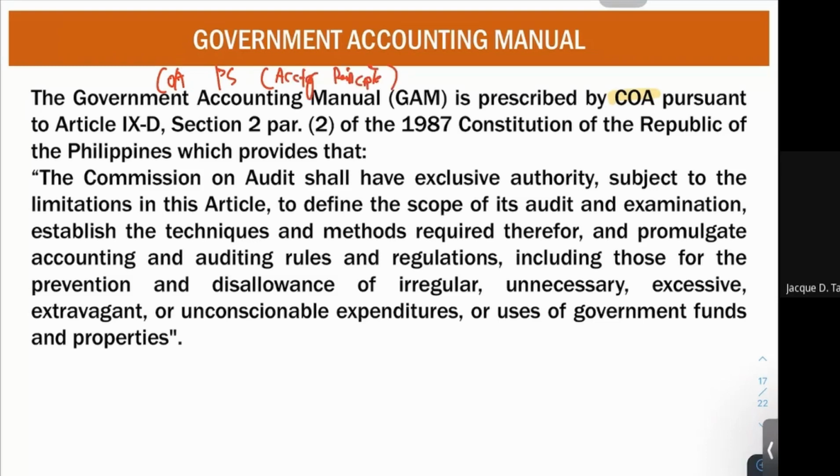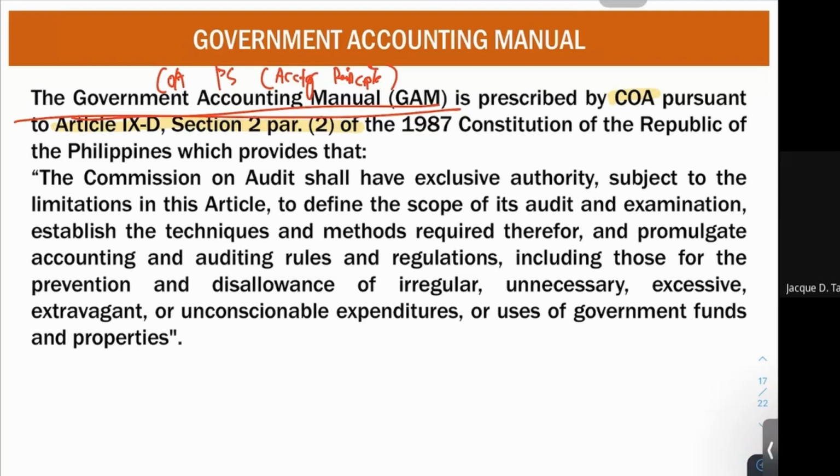And COA, therefore, through that power, issued your GAM. So what is the basis of your GAM? Your GAM is based on Article 9-D, Section 2, Paragraph 2 of the 1987 Constitution of the Republic of the Philippines. So let's read that Article 9D.